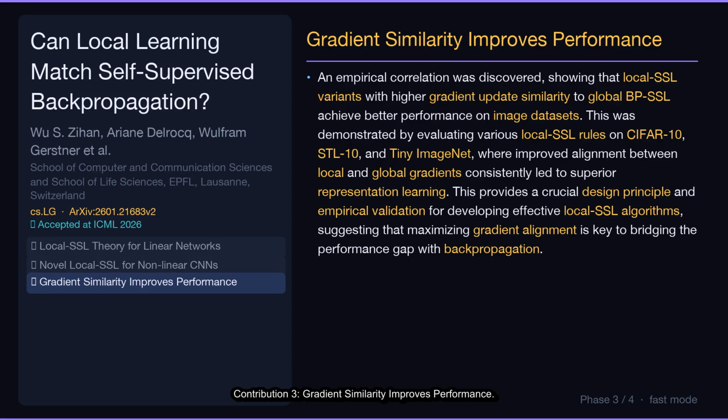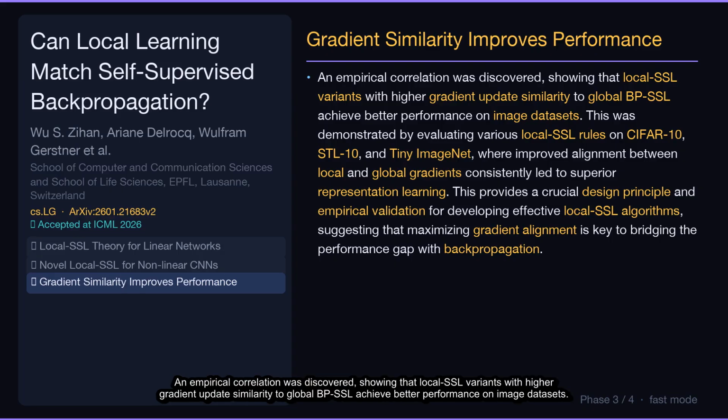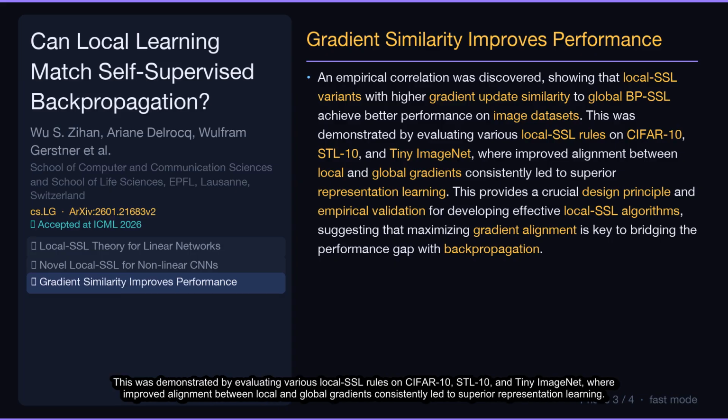Contribution 3. Gradient similarity improves performance. An empirical correlation was discovered, showing that local SSL variants with higher gradient update similarity to global BPSSL achieve better performance on image datasets. This was demonstrated by evaluating various local SSL rules on CIFAR, TIN, STL, TIN, and TinyImageNet, where improved alignment between local and global gradients consistently led to superior representation learning.